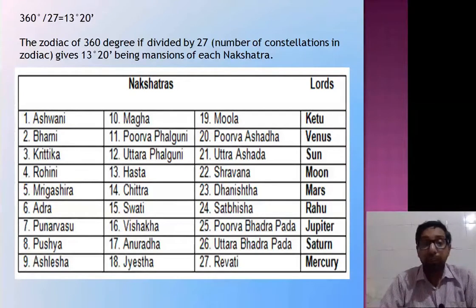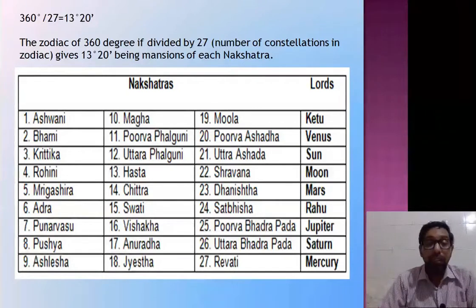Ashwani, Bharani, Kritika, Rohini, Mrigshira, Adra, Punarvasu, Pushya, Ashlesha, Magha, Purva Falguni, Uttara Falguni, Hasta, Chitra, Swati, Vishakha, Anuradha, Jayeshtha, Mula, Purva Ashadha, Uttara Ashadha, Shravana, Dhanishtha, Satvisha, Purva Bhadrapada, Uttara Bhadrapada, Revati.